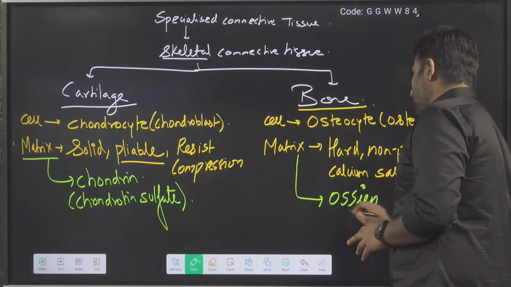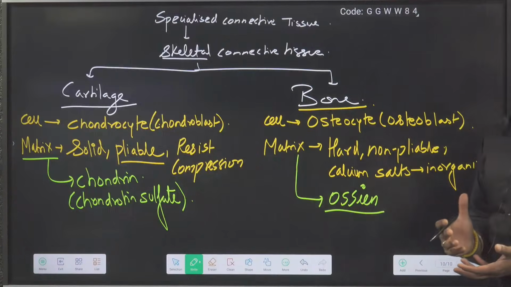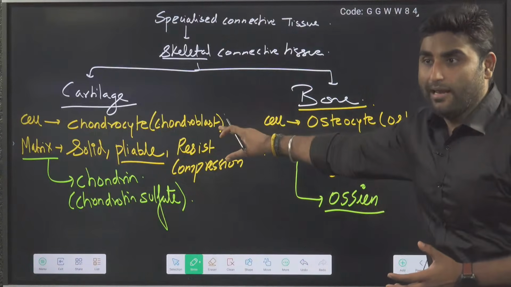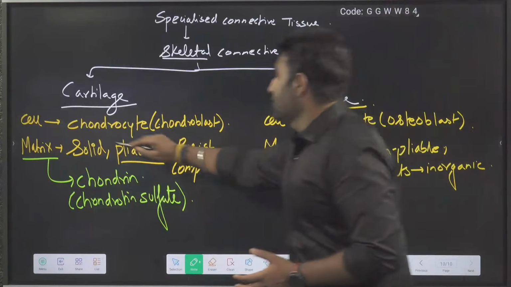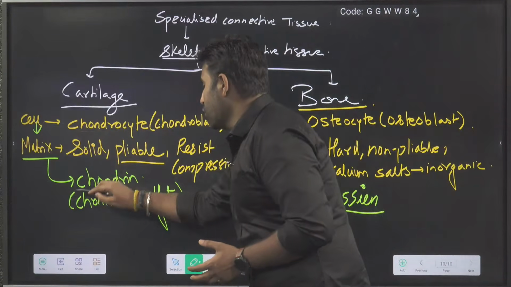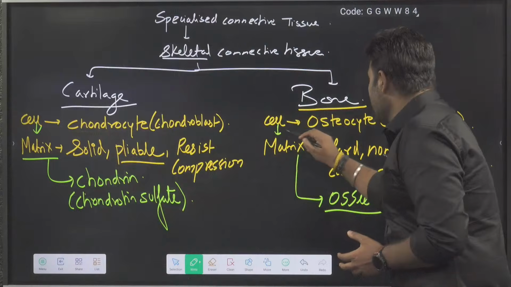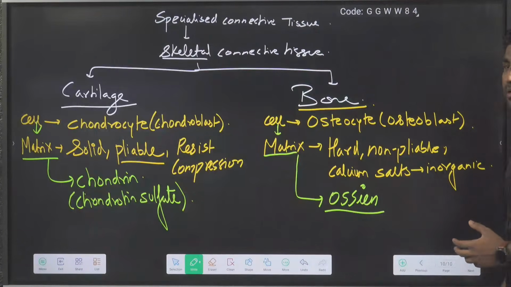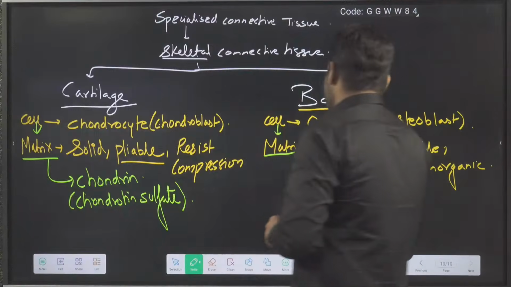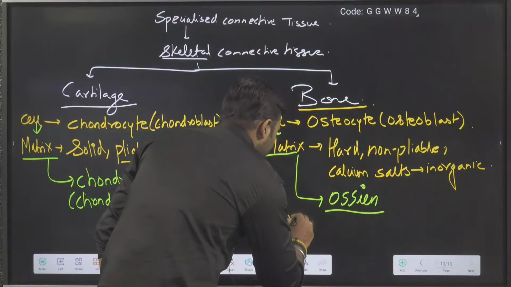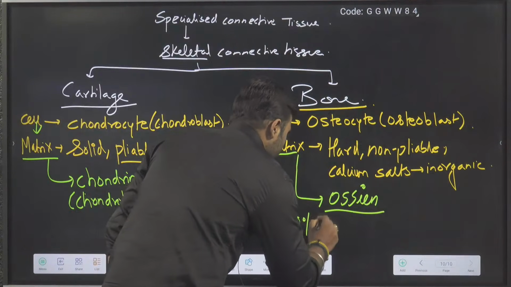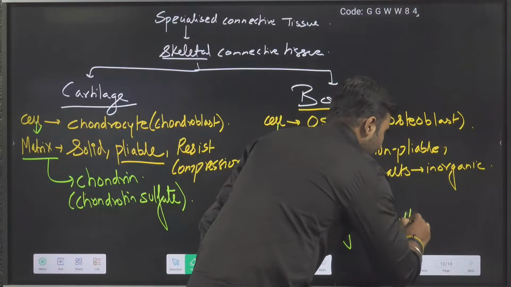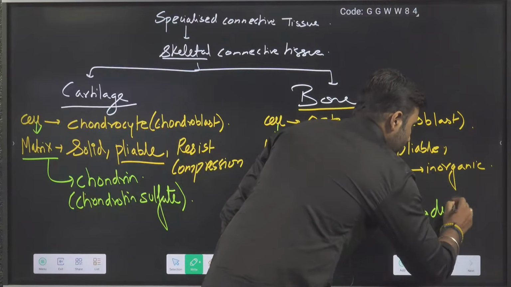Whereas bone matrix is called ossein. Who secretes the matrix? The cell. Chondrocyte cell will secrete the matrix chondrin. Osteocyte cell will secrete the matrix ossein. Now in this ossein, 70% inorganic salts are deposited.